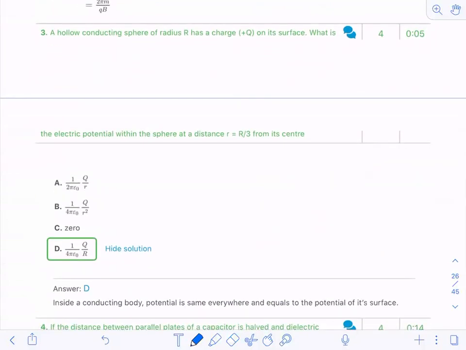A hollow conducting sphere is there. It's of radius r. It has a charge plus q on its surface. What is the electric potential within the sphere at a distance r by 3? So at this distance, what is the electric potential? So now let me tell you